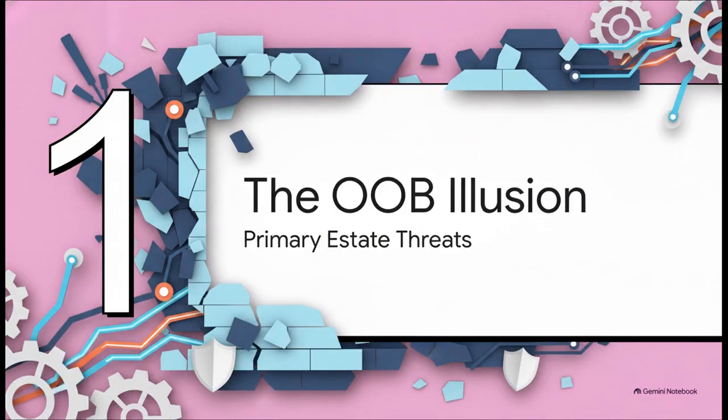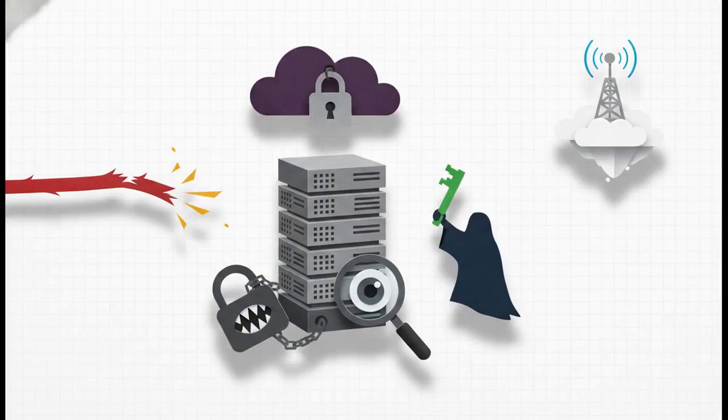We really need to define exactly what we are defending against when our primary systems inevitably fail us. Take a look at the sheer variety and severity of the threats that can just totally destroy your primary IT estate. We aren't just talking about a simple isolated server glitch here. We're looking at massive network outages, aggressive ransomware that encrypts everything it touches, and identity provider compromise, where the attackers literally steal the digital keys to the kingdom. Plus, we've got to factor in cloud tenant lockouts and even deliberate attacker monitoring of your internal channels. If a threat actor is already sitting quietly inside your network, reading all your internal messages, you absolutely need a system that stands entirely apart from all these risks so you can actually coordinate your defense.